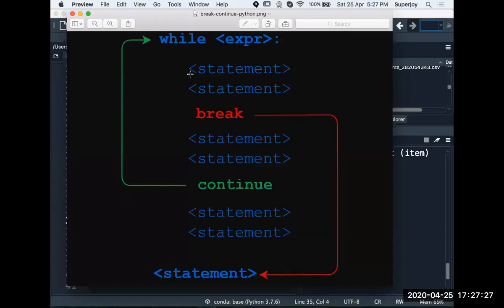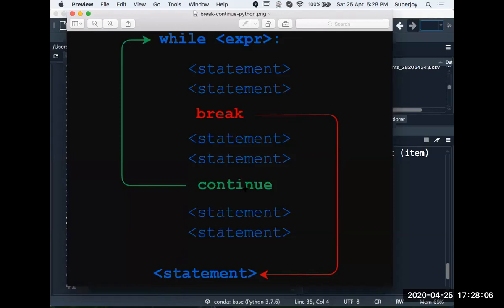Why are they under the while loop? Because you can see the indentation, right? So all of these statements are under the while loop. They are part of the while loop. If you get a break, there you can see we are out of the loop immediately. And none of these statements will execute. As soon as you get a break, you are out of this loop. And this statement is not part of the while loop because you can see the change in indentation, right? So these statements are different from this statement, right?